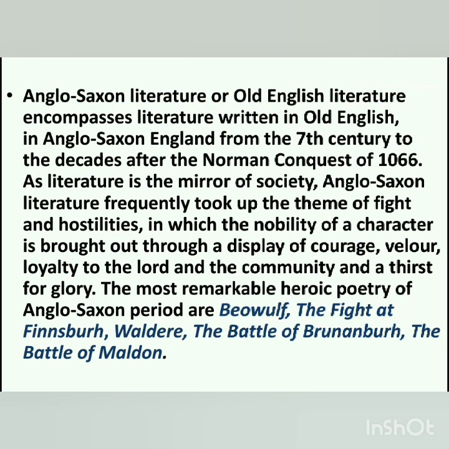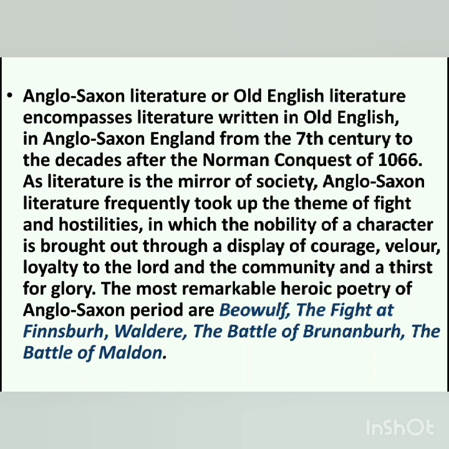So Anglo-Saxon literature or Old English literature encompasses literature written in Old English in Anglo-Saxon England from the 7th century to the decades after the Norman conquest of 1066. So the main thing is that from the 7th century to the decades after the Norman conquest of 1066, the literature of this time span is called Old English literature or Anglo-Saxon literature. And heroic poetry also belongs to Old English literature, okay?